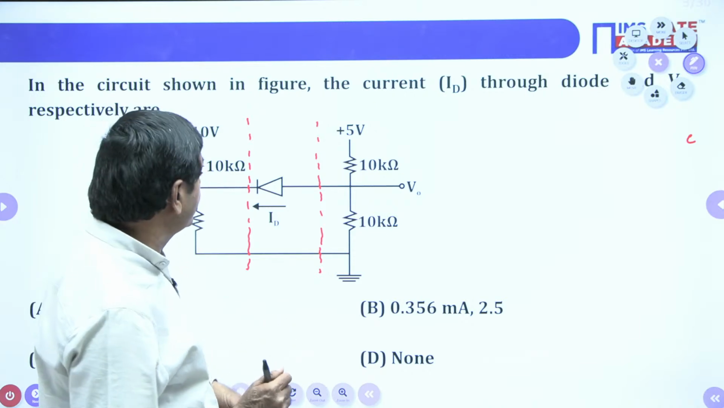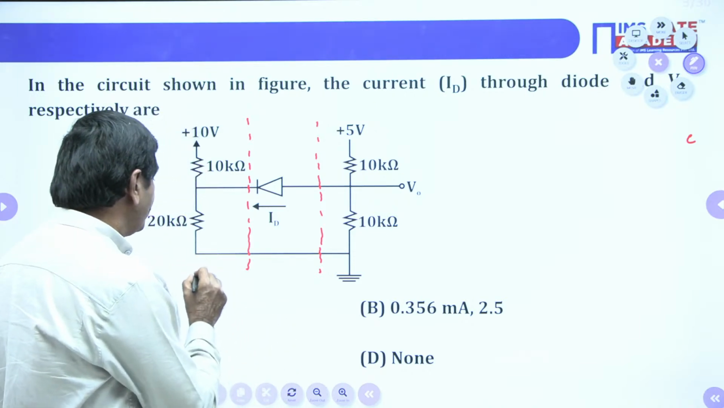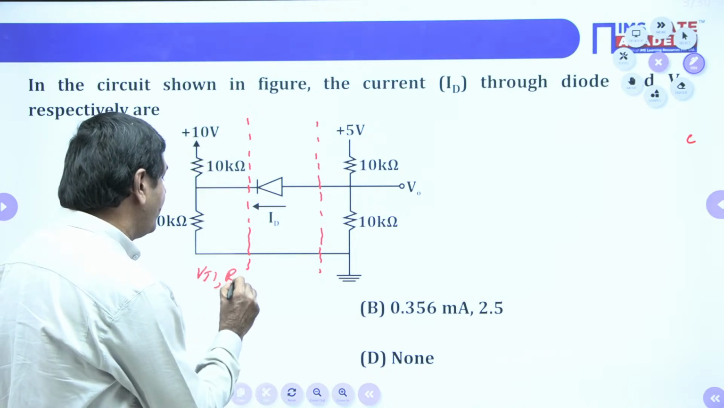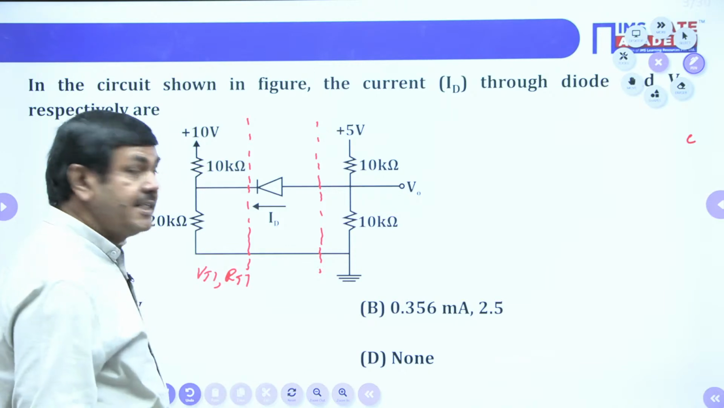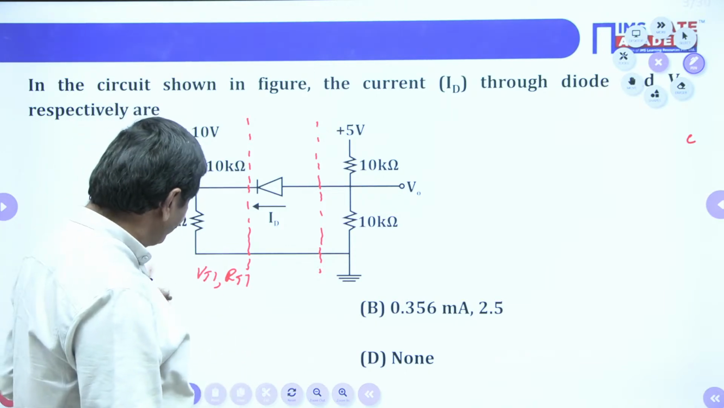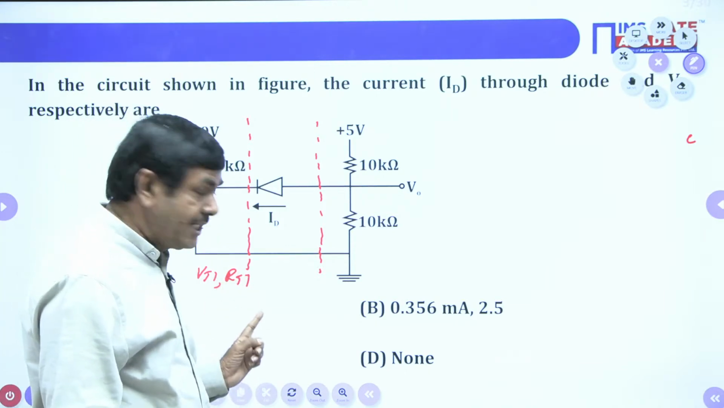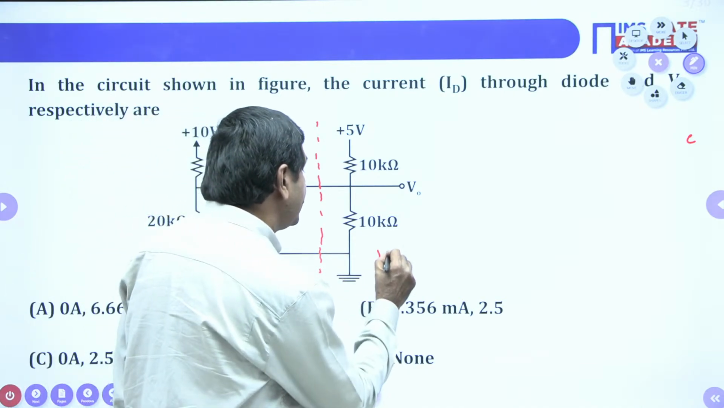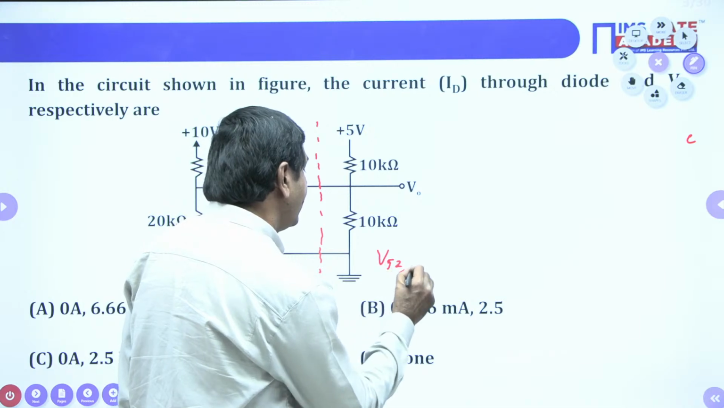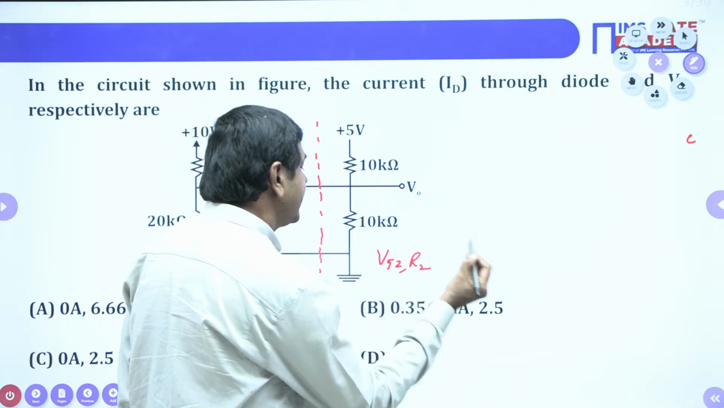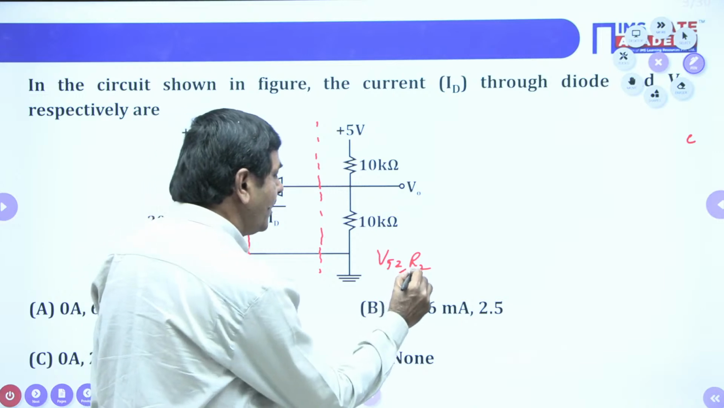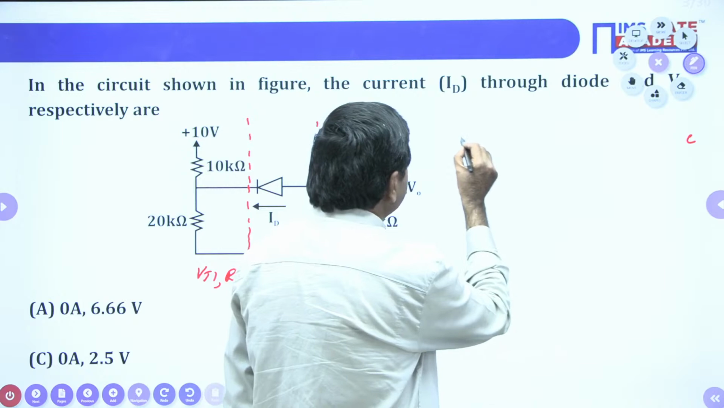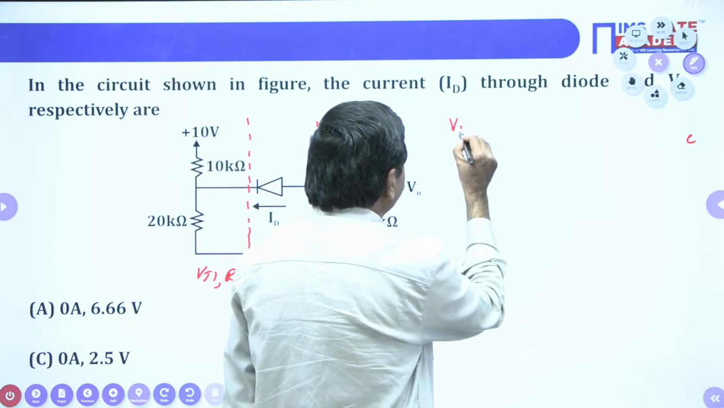How can we form this? You watch. From this one, I want to find VT1 and RT1. VT1 means Thevenin's voltage in the first case, and Thevenin's resistance in the first case. In the same way, on this side also, Thevenin's voltage in the second case and also Thevenin's resistance in the second case I want to find here. RT2 also we can put here, no problem. How can we find Thevenin's voltage? VT1 I want to take here.